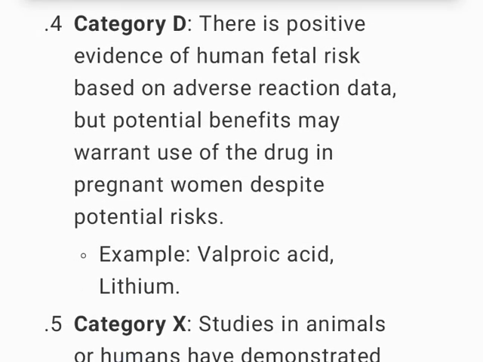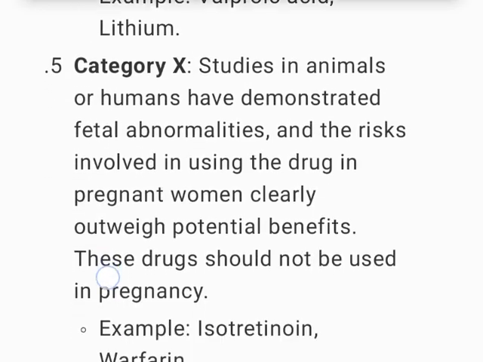4. Category D. There is positive evidence of human fetal risk based on adverse reaction data, but potential benefits may warrant use of the drug in pregnant women despite potential risks. Example, valproic acid, lithium.